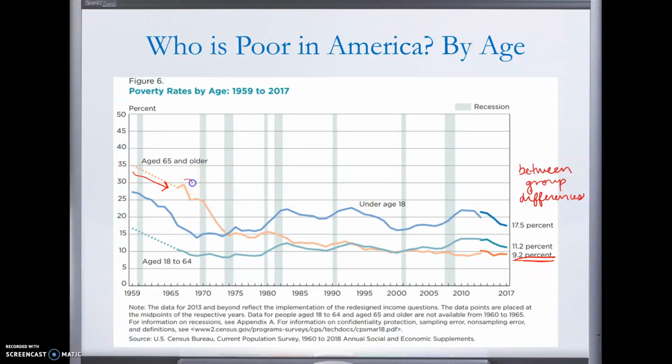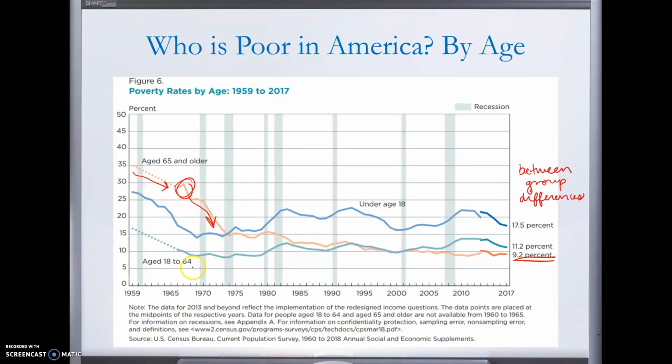That is because right around in here is the introduction and implementation of Medicare, right? So that means that declining healthcare costs meant that fewer elderly people were below the poverty line, right? Because they didn't have to spend as much of their income on healthcare, and because of reforms to some pension and Social Security rules as well, right?